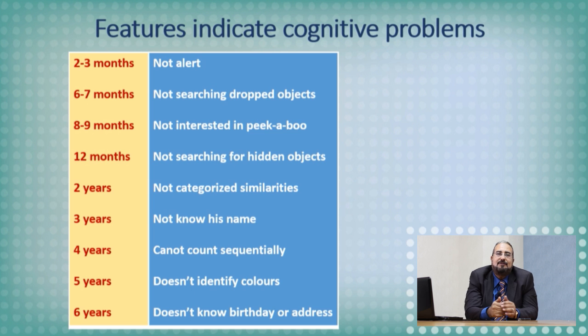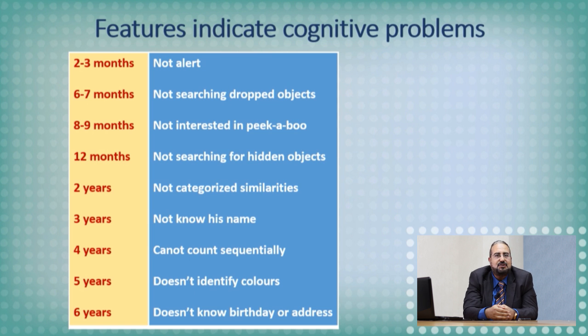At the age of 12 months, the first year, the infant should be interested in the hidden object. If he's not interested, this is abnormal. Between 6 and 12 months of age, the infant usually plays peekaboo. If he does not, this may be considered abnormal. So before 6 months the infant should be alert. If not, this is a red flag for the parents.